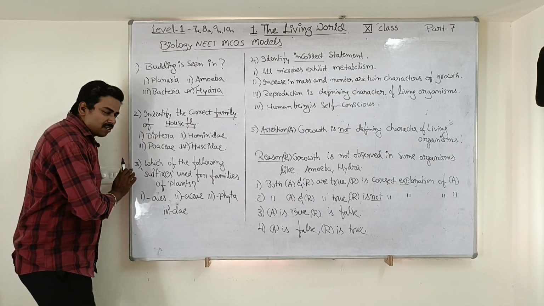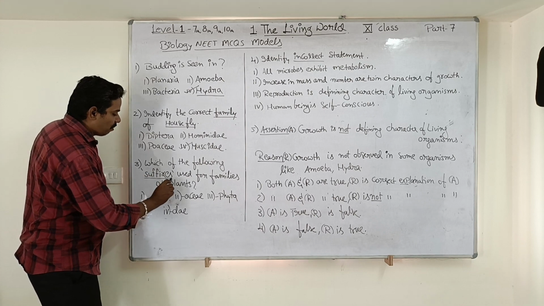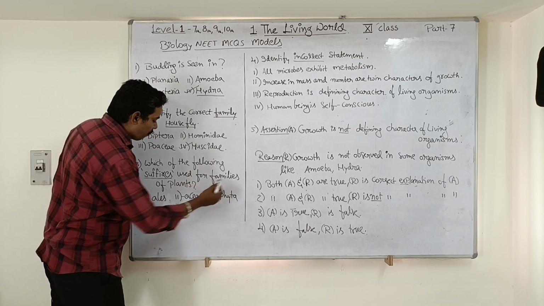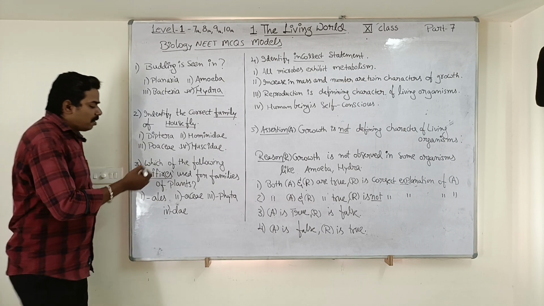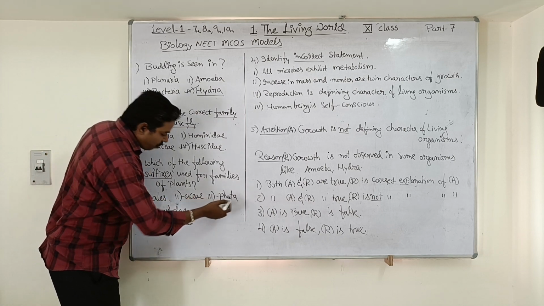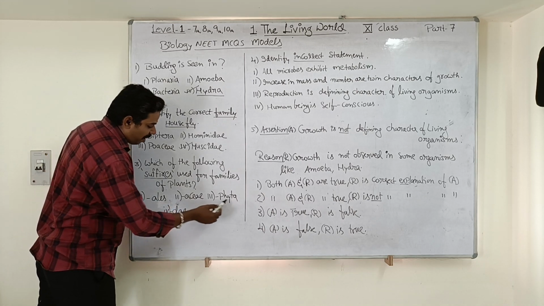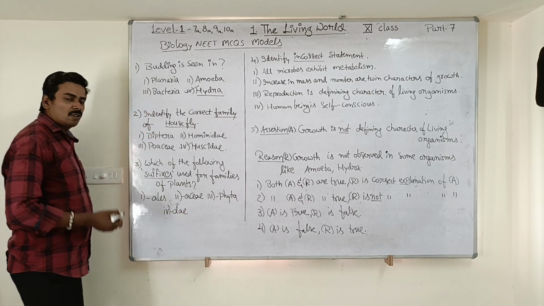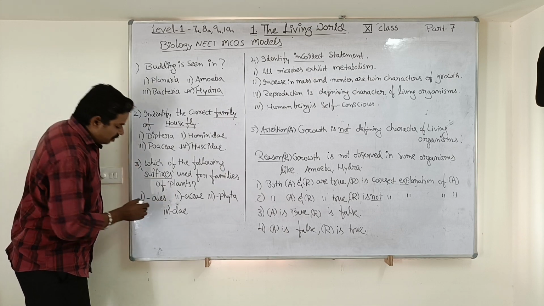Now let's go for the third question. Which of the following suffixes is used for families of plants? In the families of plants, which of these 4 suffixes will be used? Is it ales, aceae, phyta, dae? Is it ales?